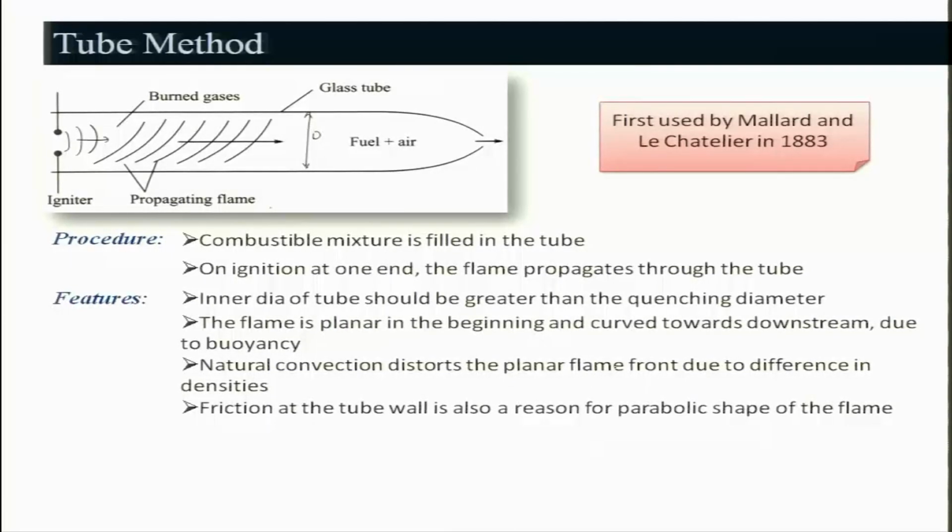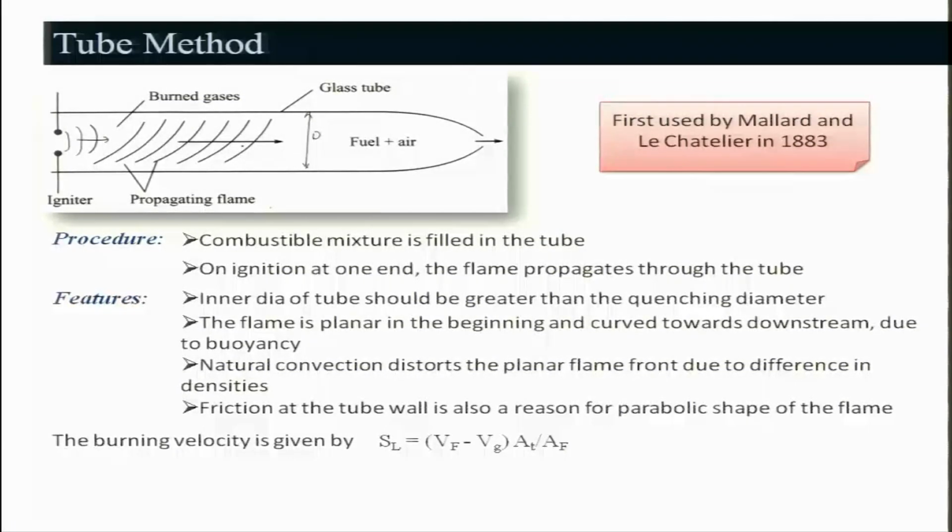And of course, the friction at the tube will also be a reason for the parabolic shape. That is another reason, because there will be some heat losses and also the friction between the walls of the tube. So, that will make the shape of the flame parabolic.